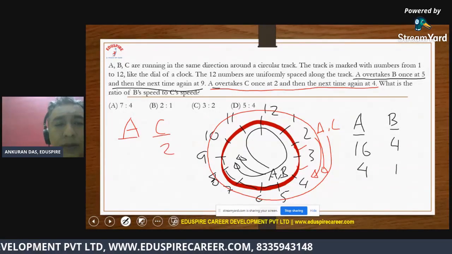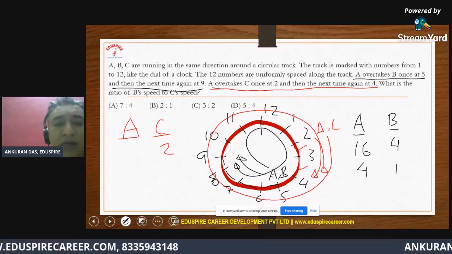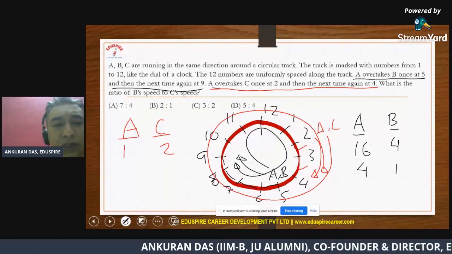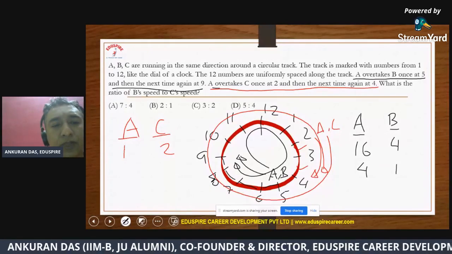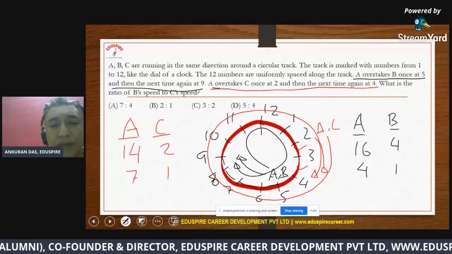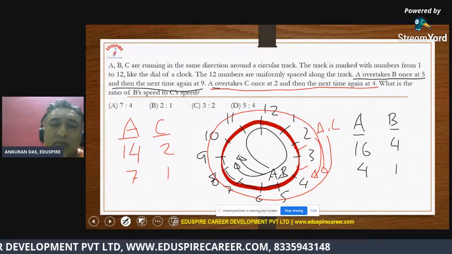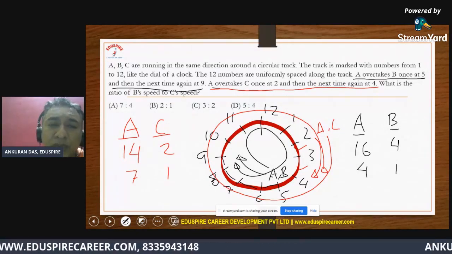2 parts, A has covered 12 plus 2 because he has also made one complete round, which is 14 parts, right? So their speed ratio is 7:1. Okay. So they have basically asked what is the speed ratio of B to C.